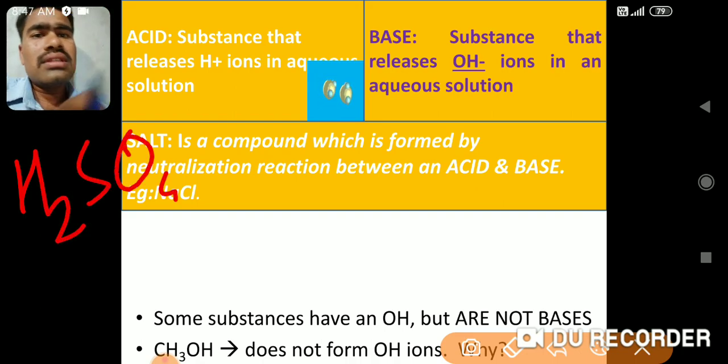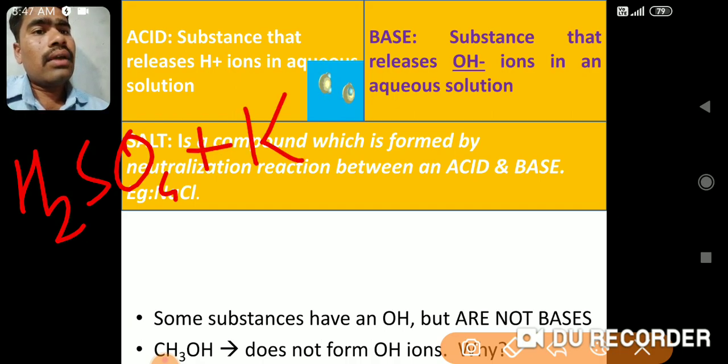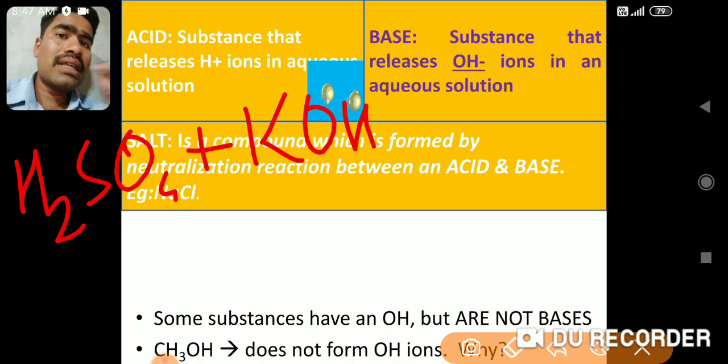In this H2SO4, if I add KOH, what is KOH? Potassium hydroxide. Now you know how to name them. You should know what K stands for, what OH stands for. These are all ions and ionic compounds, so you should know how to name them and how to write their formulas.